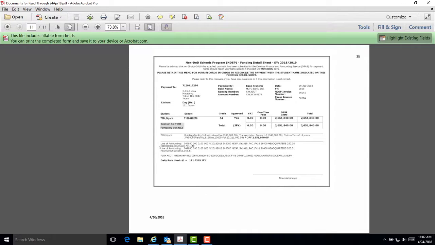If you have not received an FDS for a student, please check with the sponsor to find out if an invoice has been submitted to the NDSP.